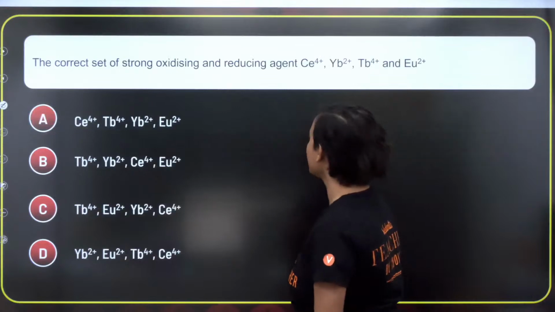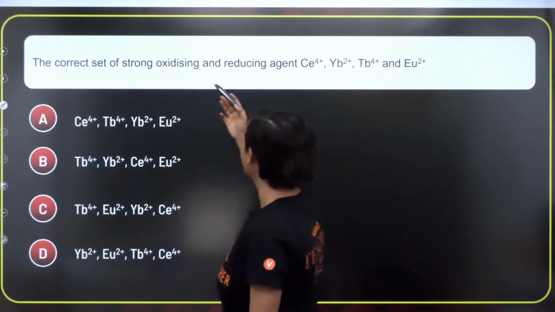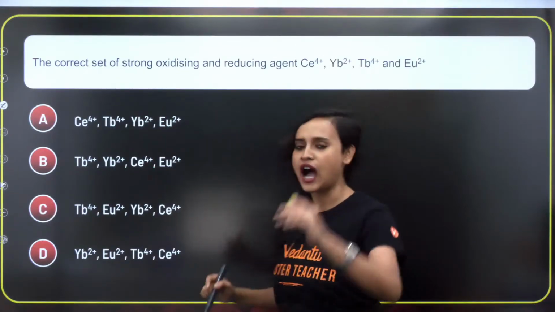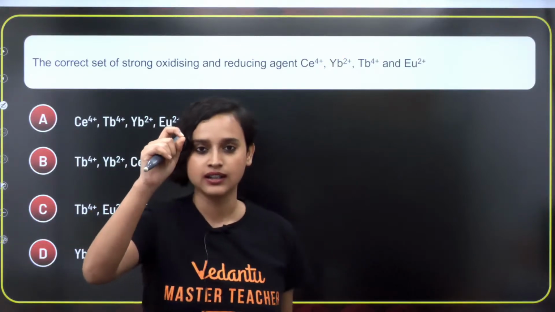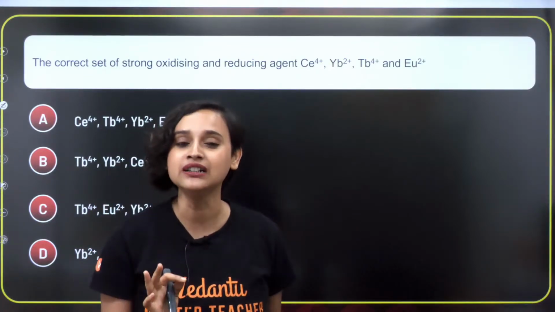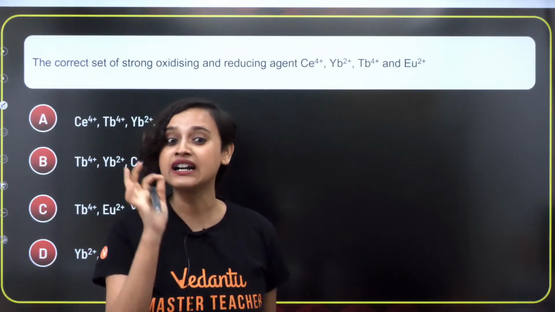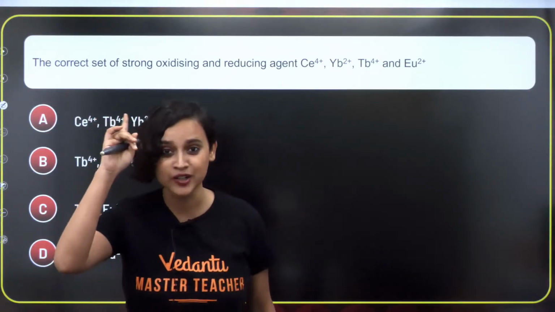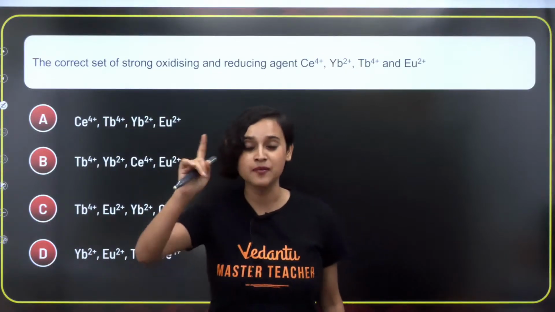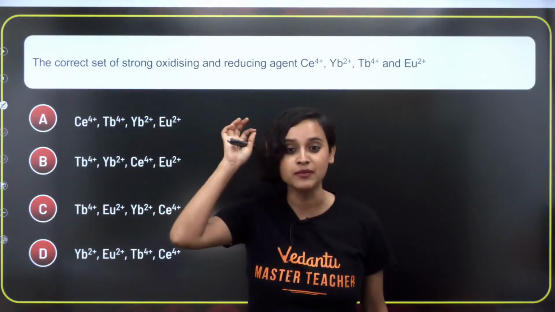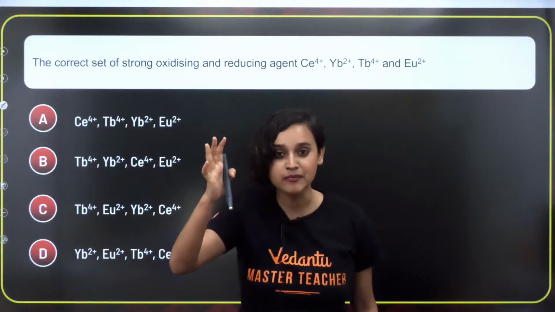Anyway, moving on. The correct set of strong oxidizing and reducing agent. How many of you remember what I told you? D and F block. Read about the exceptions. Do you remember? Read about the exceptions: cerium, ytterbium, terbium, europium, read them. Remember I had told you this.